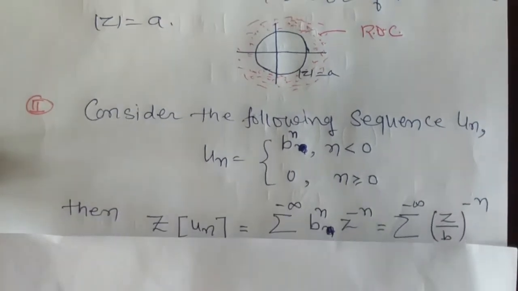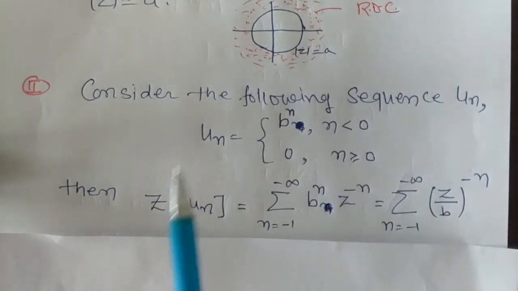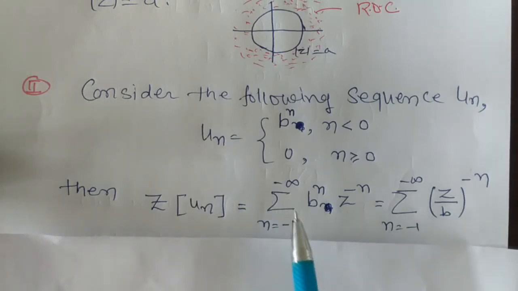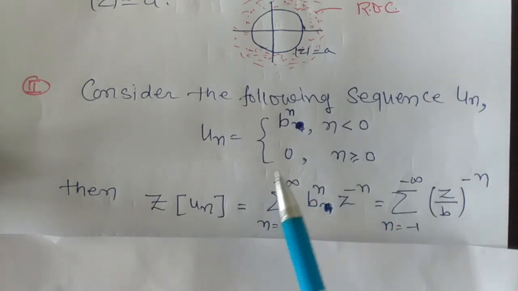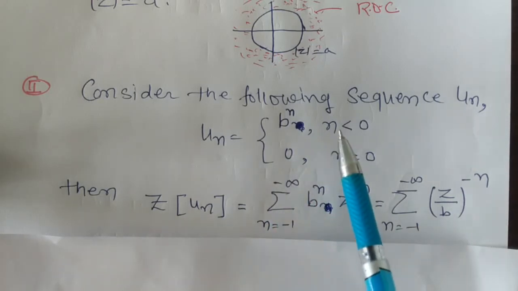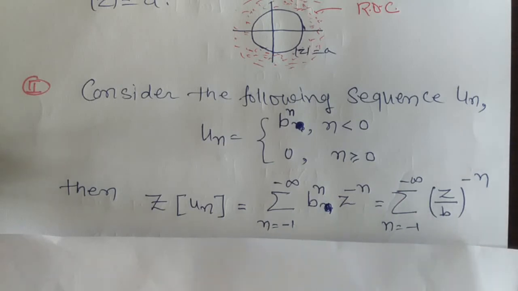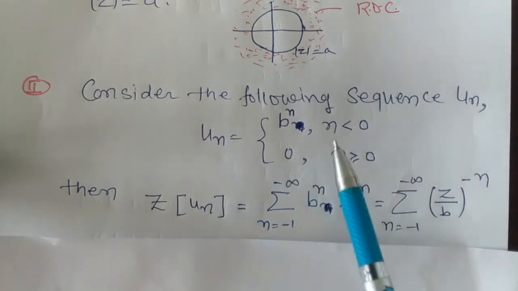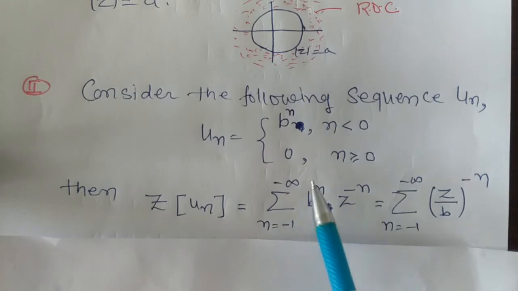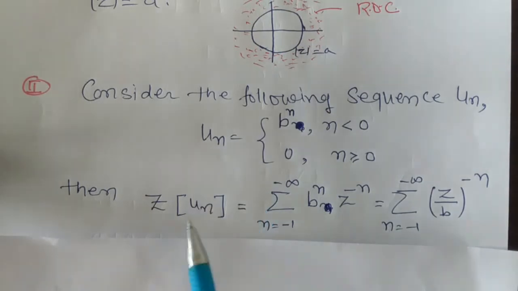So by definition, Z transform of the sequence un is the summation. For positive values of n, that is for n equal to 0, 1, 2, 3 and so on, the values of the sequence un are 0, and for negative n, that is for n going from -1 to minus infinity, we have b to the n. So we have Z transform of un is equal to summation n goes from -1 to minus infinity, and in that case the value of un is b raised to n into z power minus n. So this is the Z transform of the sequence un.